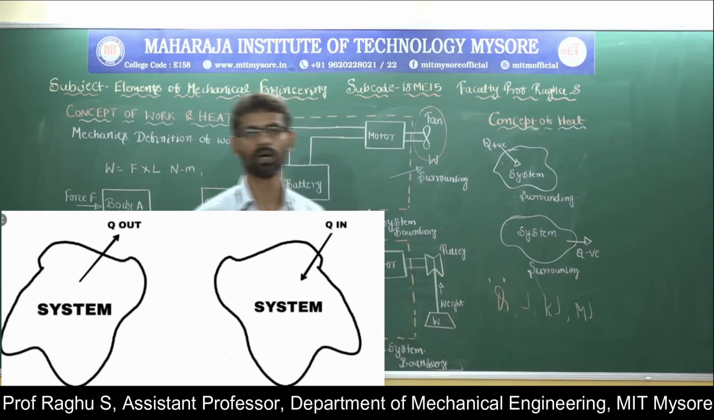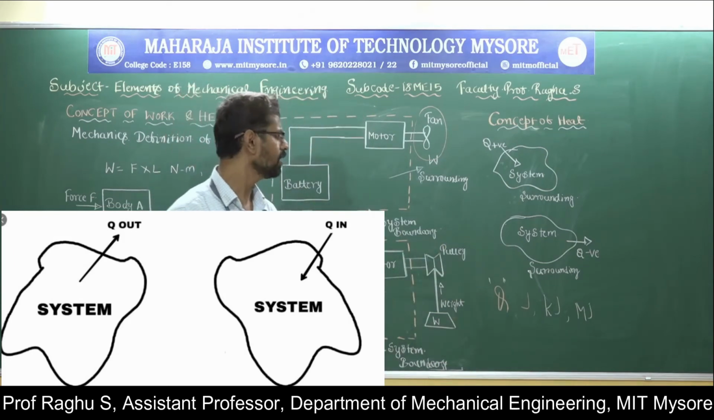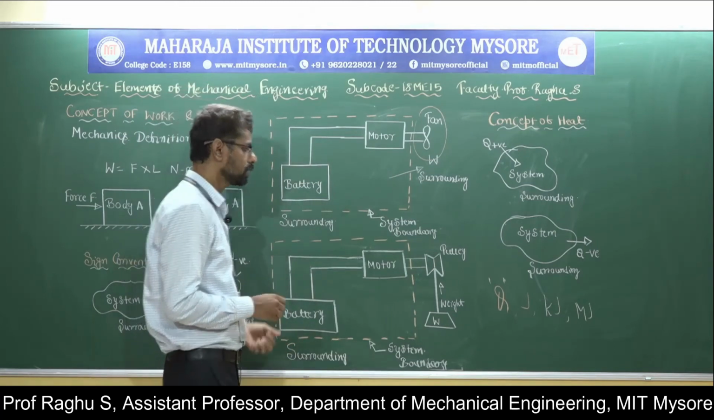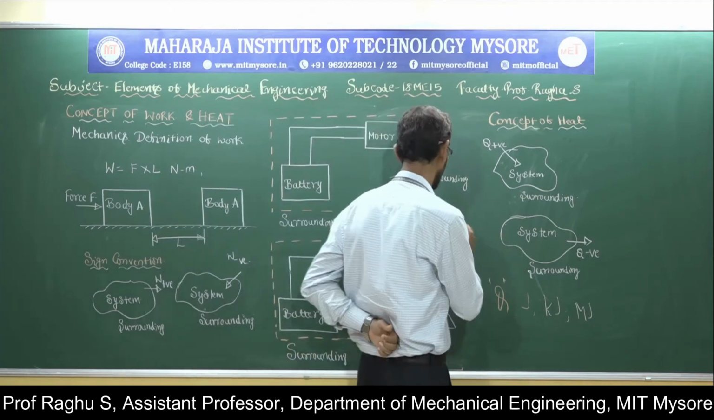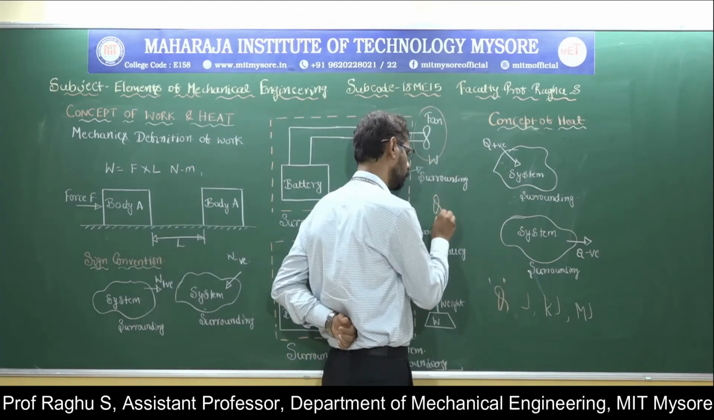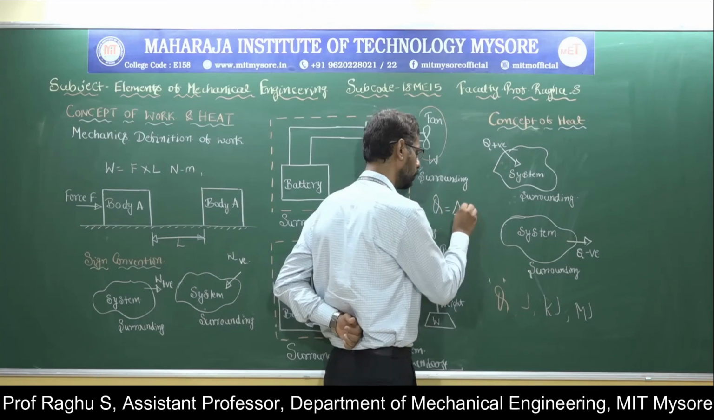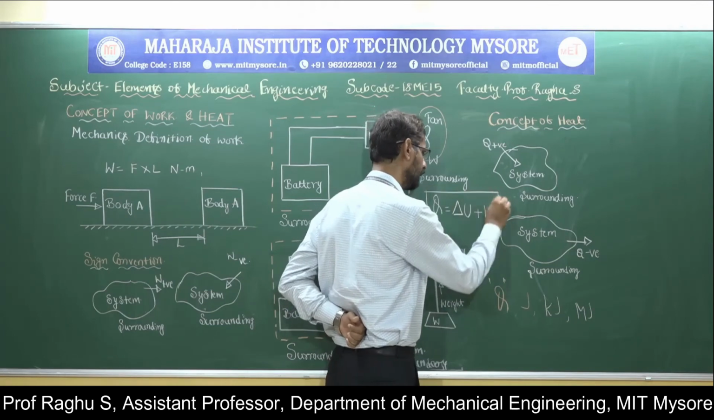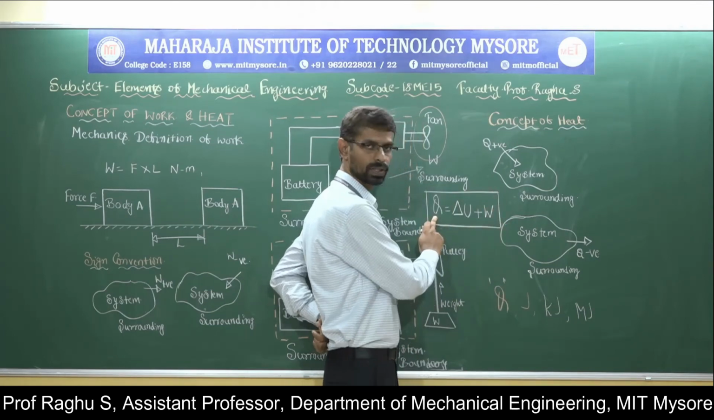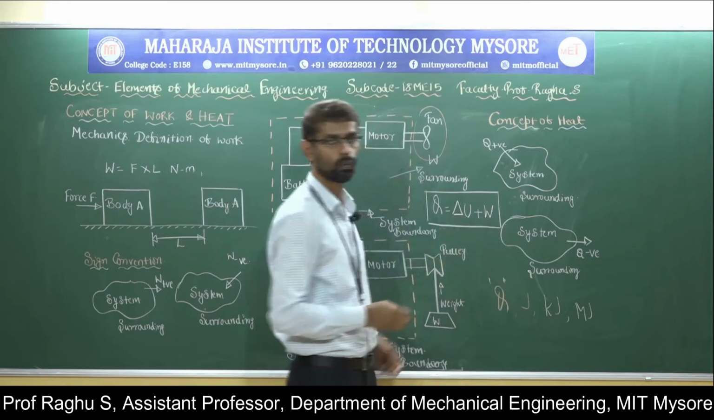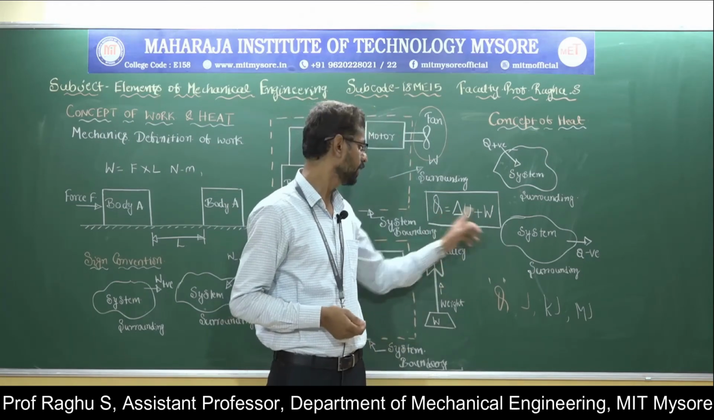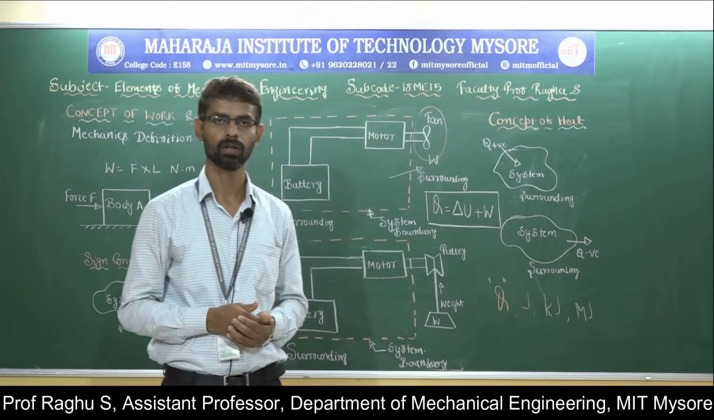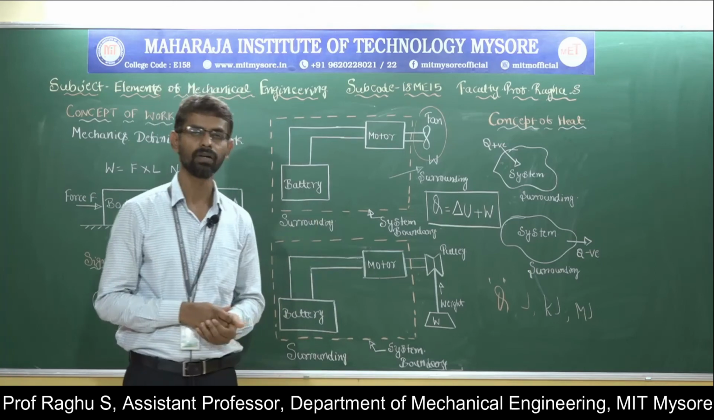So this is the concept of heat and work. We have a relation between heat and work. According to the first law of thermodynamics, we have a statement: Q is equal to delta U plus W. The first law of thermodynamics relates the heat and work, where Q is the heat transfer and W is the work done. So the relation between heat and work can be given by the first law of thermodynamics.